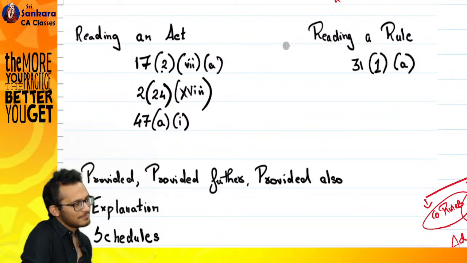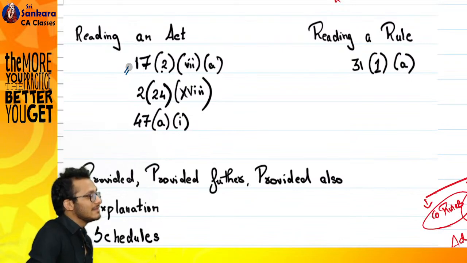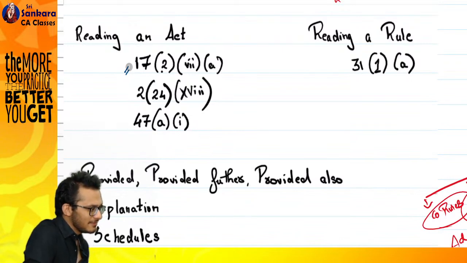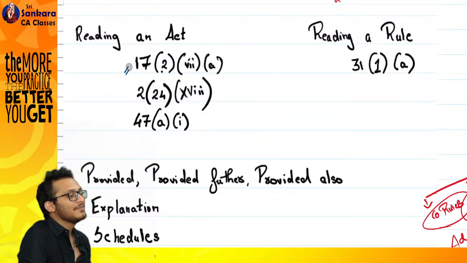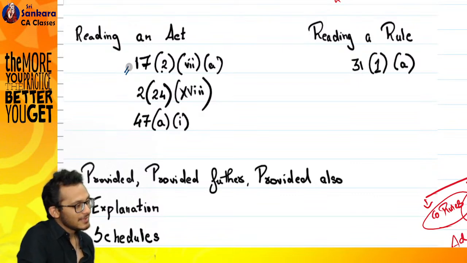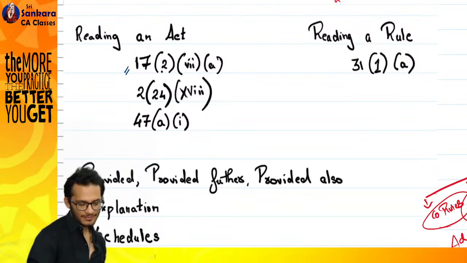Read the first one. Section. Read this quickly. Section 17. What is after that? Section 17, subsection 2, clause 7, subclause. Very good.